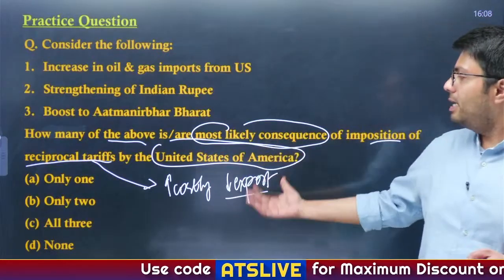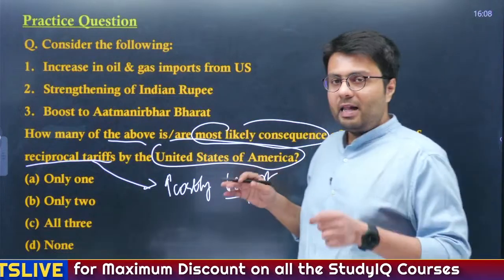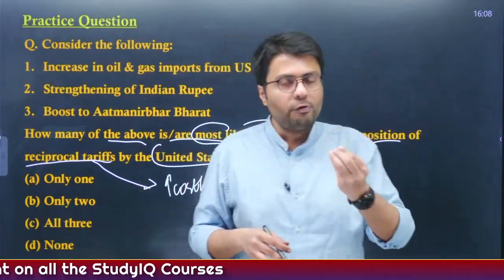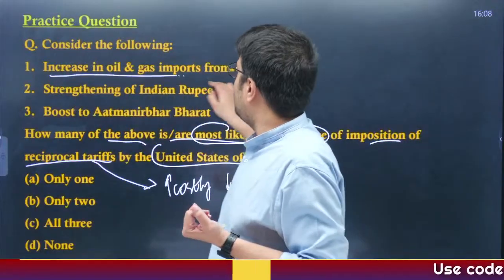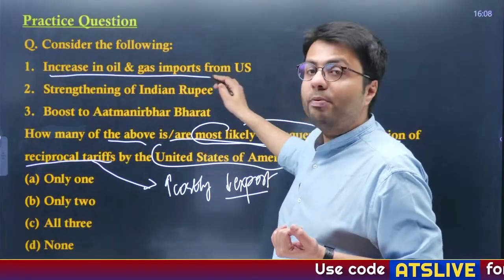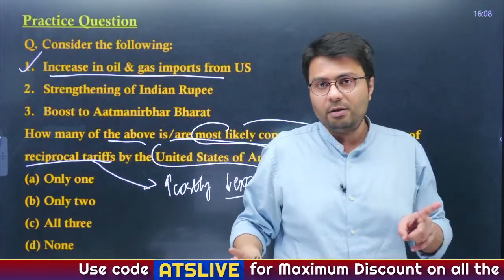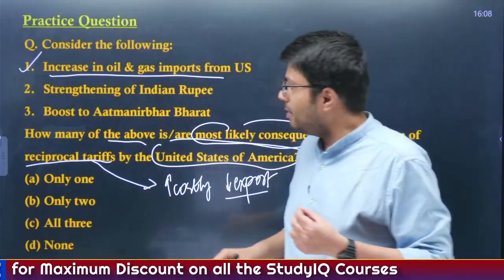Now, there are many consequences also. First of all, India highlighted that in order to balance its trade with the US, it will try to import more from the US market, particularly oil and gas. So that is why an increase in oil and gas imports from the US is a likely consequence, as it has been highlighted in the statement when PM Modi met with US President Donald Trump.